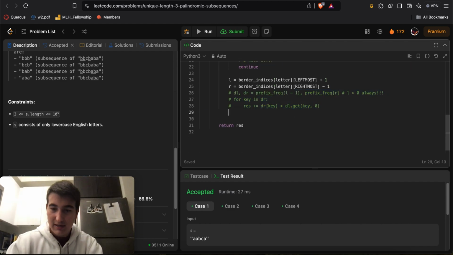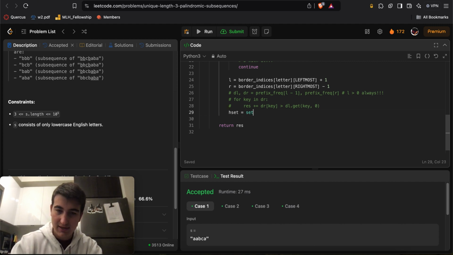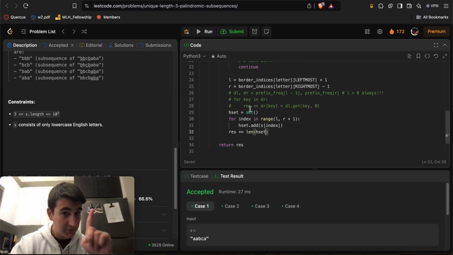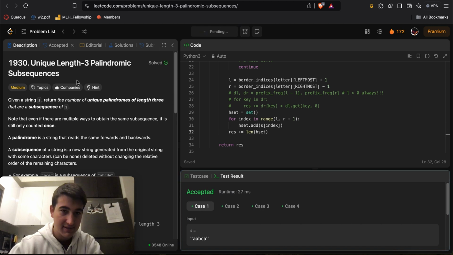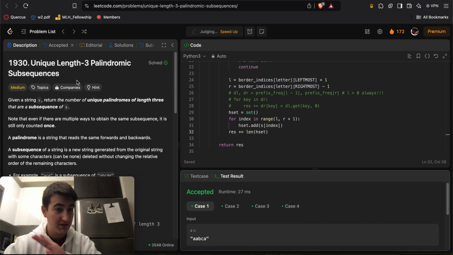If I do a hash set equal to a set here, and for every index in range from that index L all the way up to R inclusive, here we'll do hset.add, the letter at that index, and then res plus equals the length of the hash set. That'll be the unique letters between L and R, so we add that count to res. If we run this, we'll see that it works just like a charm. We can submit this, and it works perfectly fine.